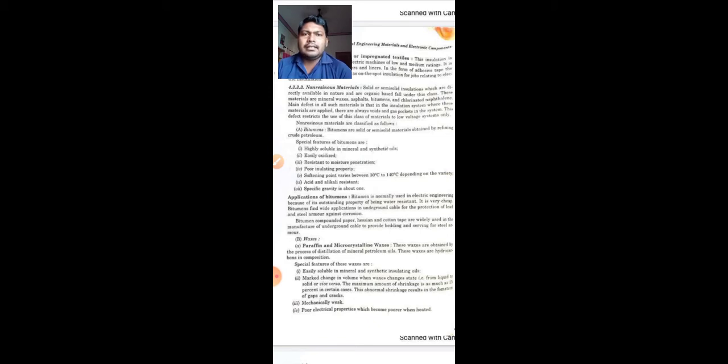They are also resistant to acid and alkali. Specific gravity is about 1. So these are the special features of bitumen due to which this material is used as an insulating material.